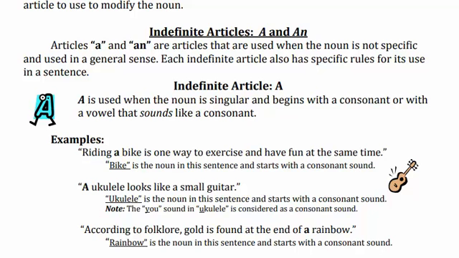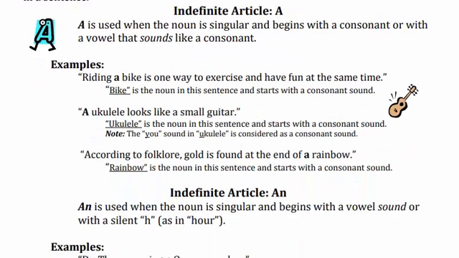Okay. According to the folklore, gold is found at the end of a rainbow. So rainbow is a noun in this sentence and starts with the consonant sound. Rainbow. So R is a consonant sound. So we use the article a along with this. So this is the example of when you use the article a.